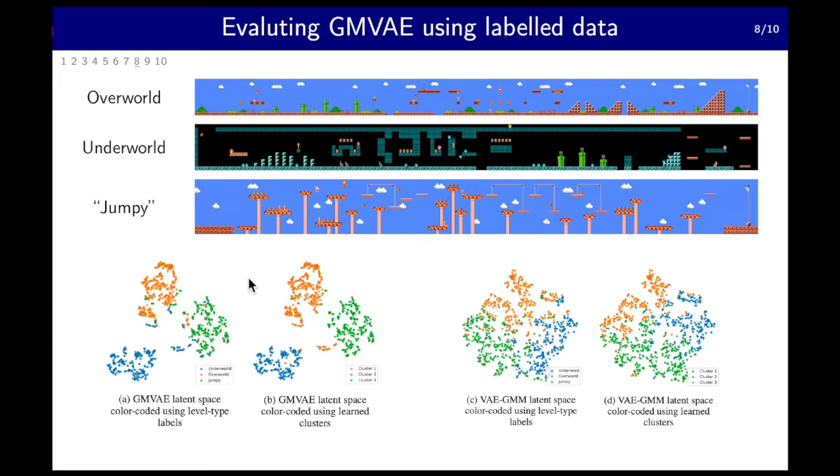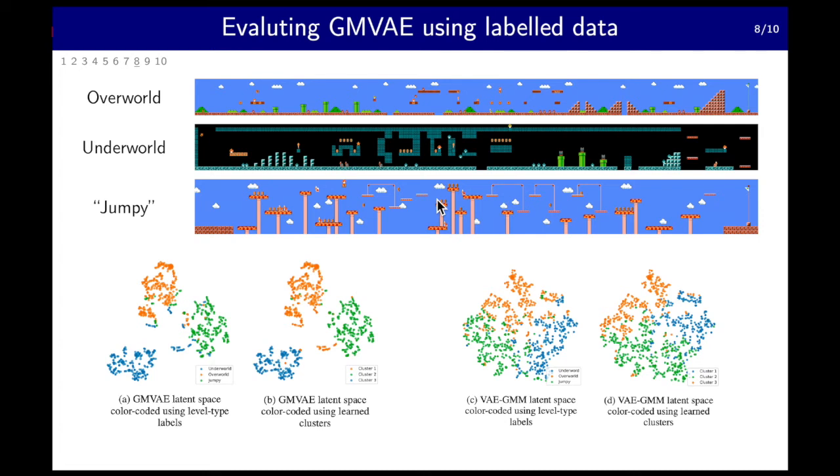So now let's talk about ways for us to evaluate GMVAE. So the first way is to use a labeled dataset. In Super Mario Bros., the most obvious inherent structure is the level type. There's 3 level types: overworld, underworld, and jumpy levels. They all look different in terms of color scheme here, but they were all encoded using the same tiles.